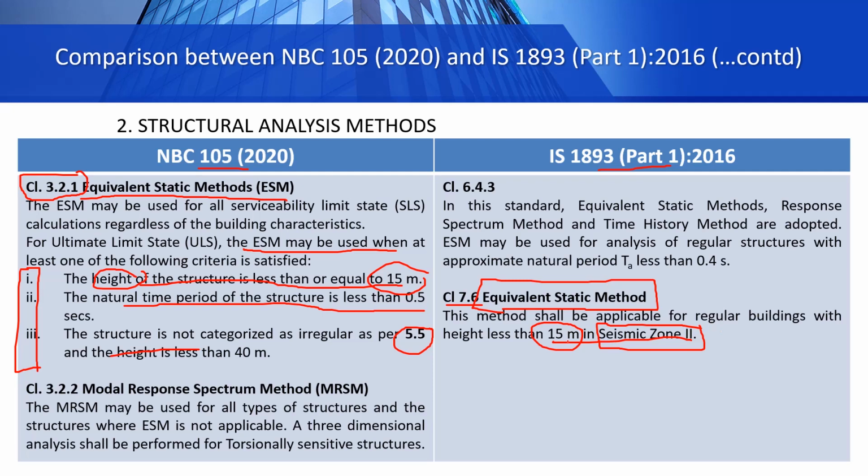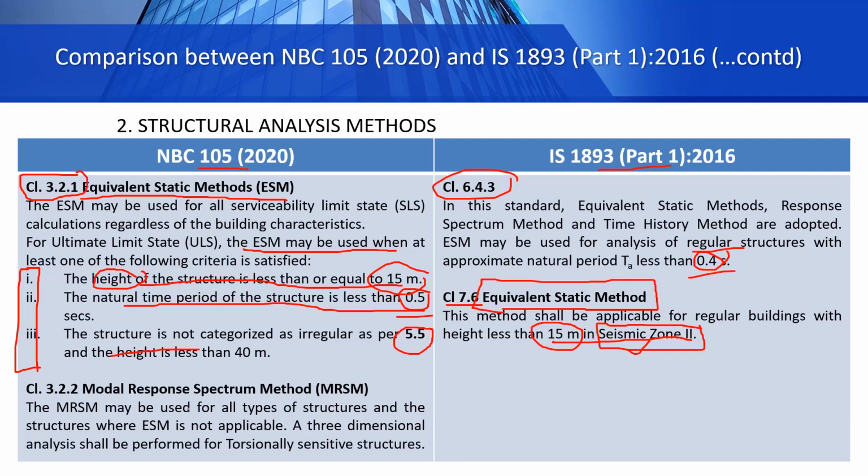But for buildings with height less than 15 meters in seismic zone 2, ESM or equivalent static method can be used. Similarly, if the structural time period is less than 0.5 seconds, then according to the new National Building Code of Nepal, we can use the equivalent static method. In case of IS code, this clause says that if the natural time period of regular structures is less than 0.4 seconds, then we can use equivalent static method. So the difference is 0.5 here and 0.4 here.